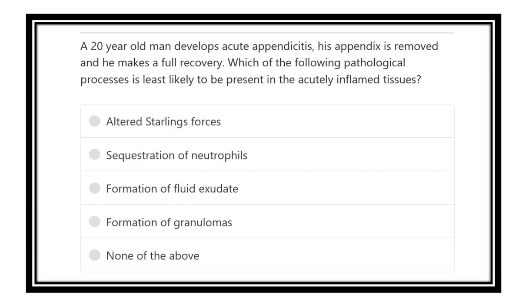A 20 years old man developed acute appendicitis. His appendix is removed and he makes a full recovery. Which of the following pathological processes is least likely to be present in case of acute inflamed tissue?